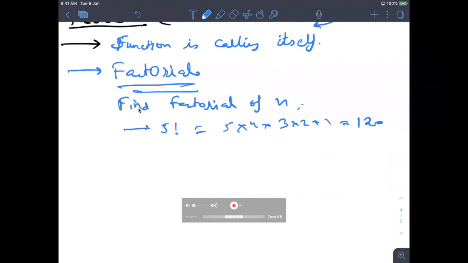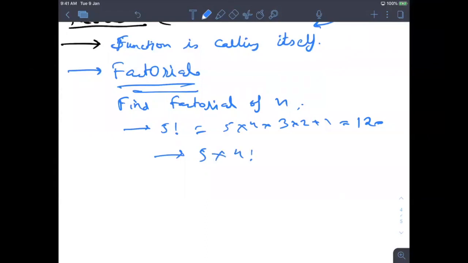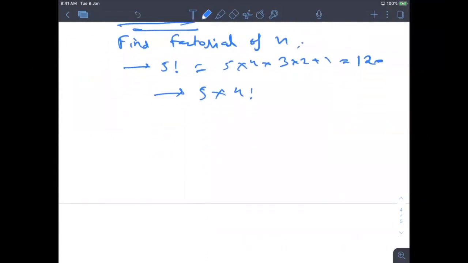Yeah. So now, as you know, I can write this as 5 into 4 factorial, right? Always try to make a tree. Then it will further become 4 into 3 factorial, and so on. Now let's say this is some node. Whenever you make a node, you can imagine it as a function that is going to compute something for me. So let's say the task is to compute 5 factorial. This is a function that has to compute this 5 factorial.